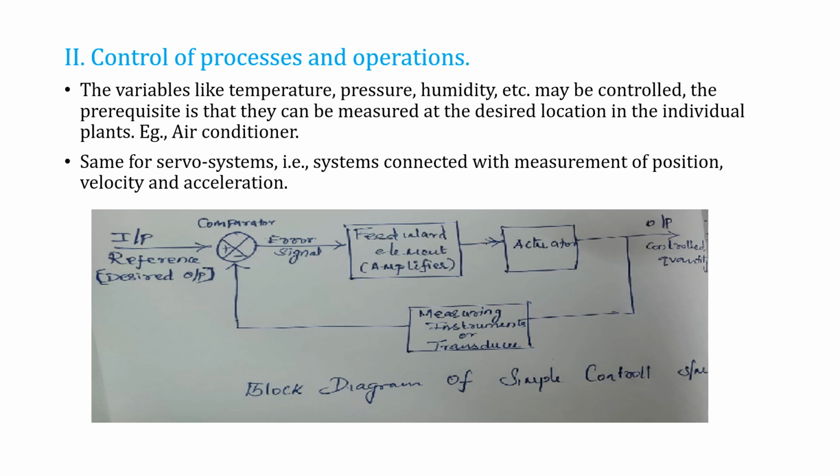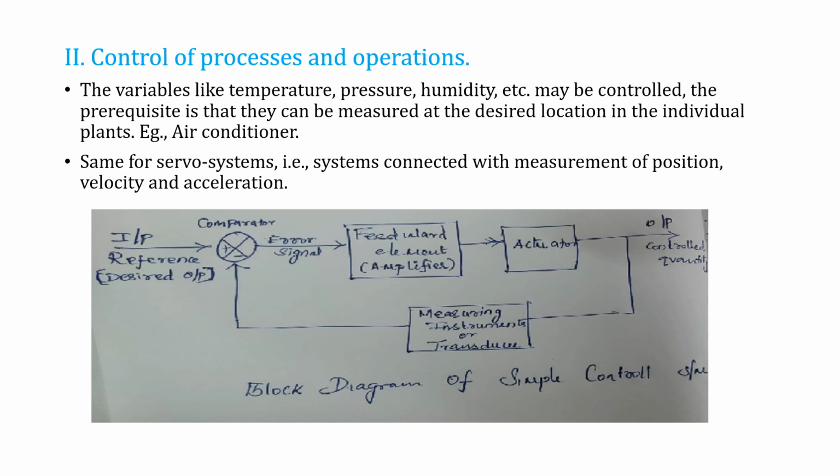If the output does not come under the desired value, what we expected, then the output is given to the measuring instrument or transducer. The transducer converts the output quantity to the same kind of quantity as the input reference. Then the comparator compares the input reference signal and the feedback signal, either by multiplication, addition or subtraction. It gives the desired error signal to the feedback element amplifier.